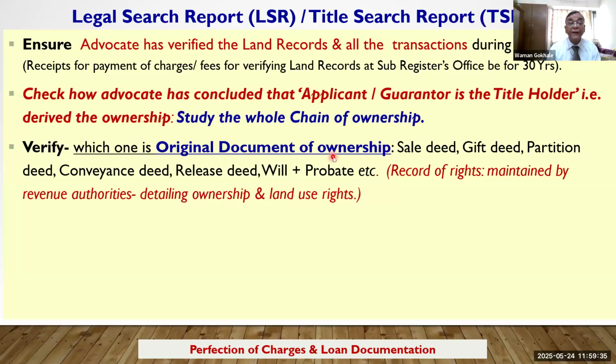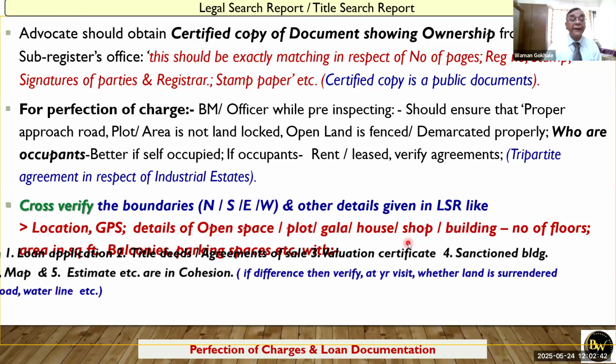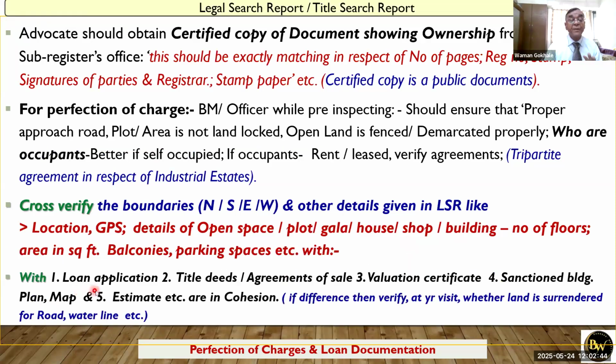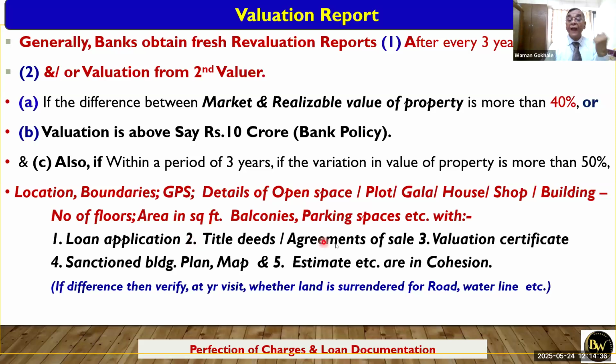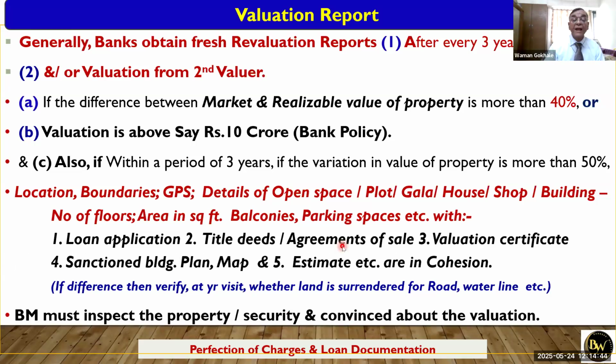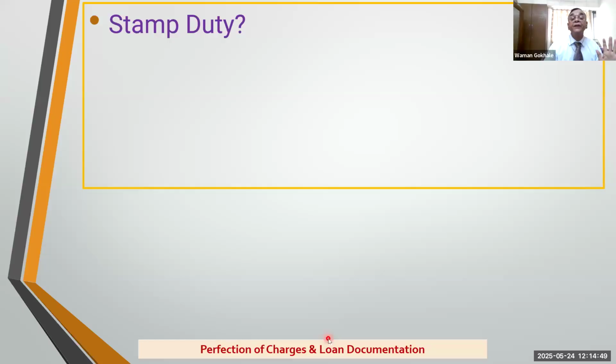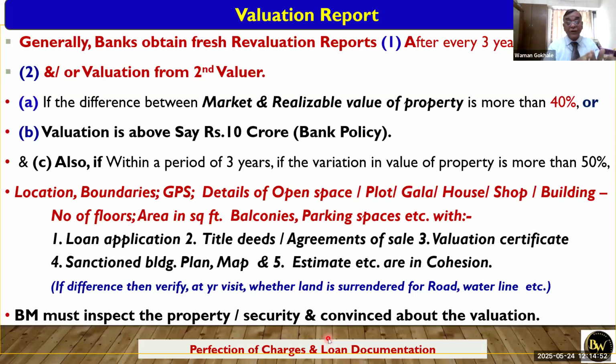Then he will also say that they should be identical, particularly the loan application, the title deeds, agreement of sale, valuation certificate, sanction, building map, plan, estimate, etc. They should be in cohesion. Estimate, title deeds, agreement, all these should match with each other in valuations and in the legal search report. Branch managers must inspect the property and security, and be convinced about the valuation. When valuations, etc., are complete, the next step comes.